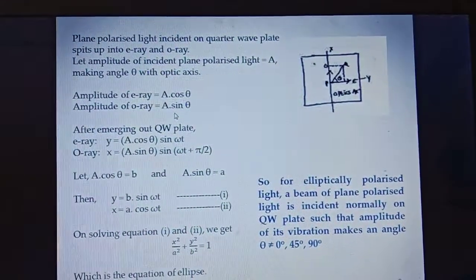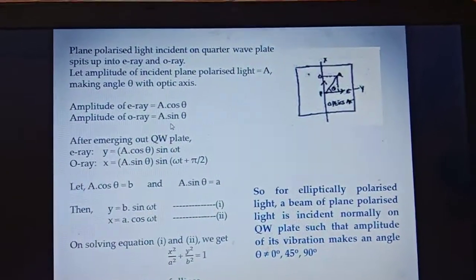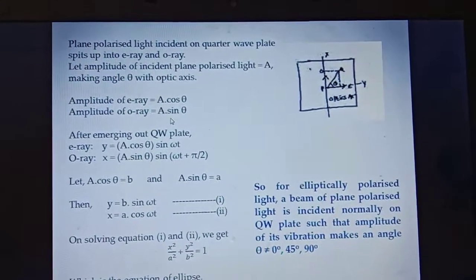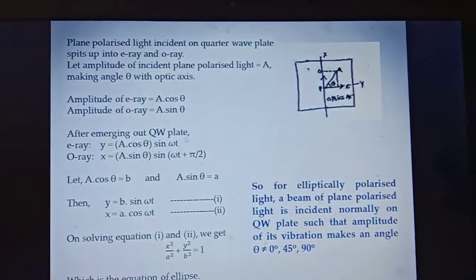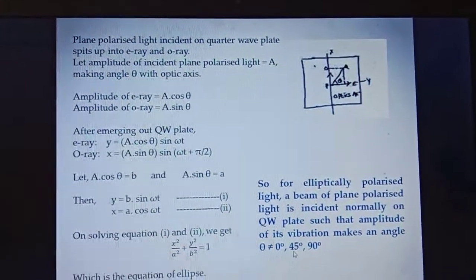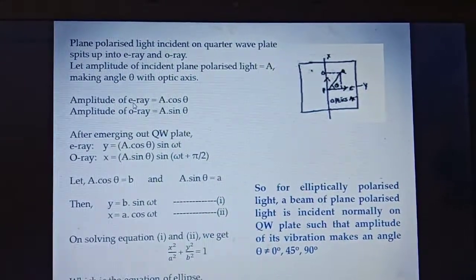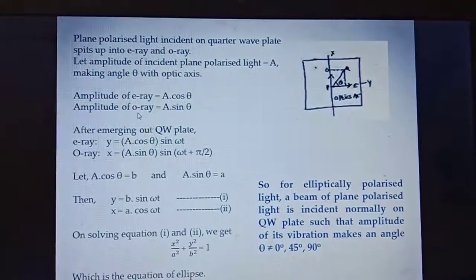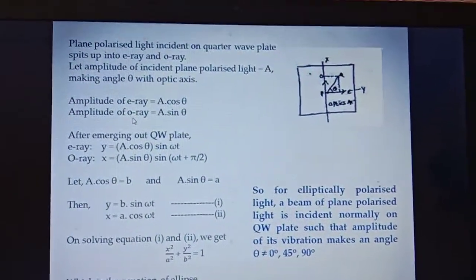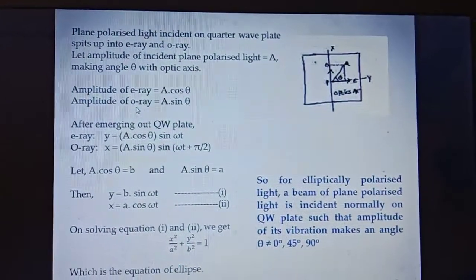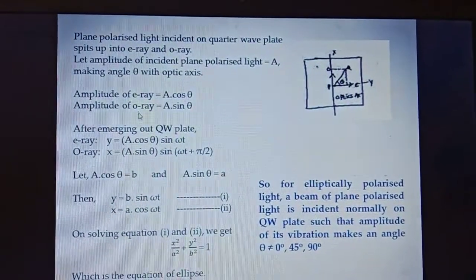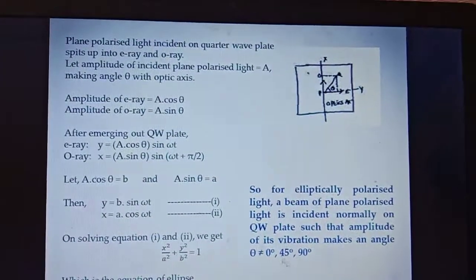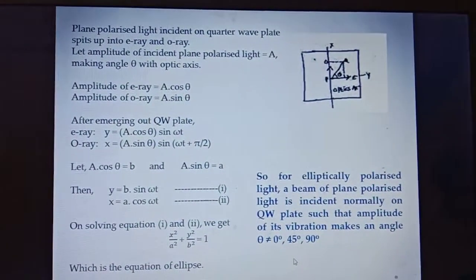But for the production of elliptically polarized light, we need two plane polarized lights, not a single light. And if we take theta equal to 45 degree, then the amplitudes of E ray and O ray are the same. But for the production of elliptically polarized light, we need two plane polarized lights of different amplitude. So we do not take this 45 degree angle also.